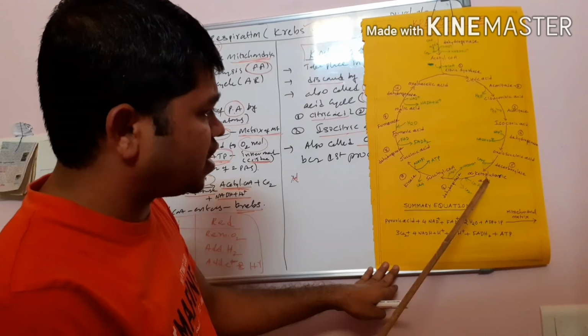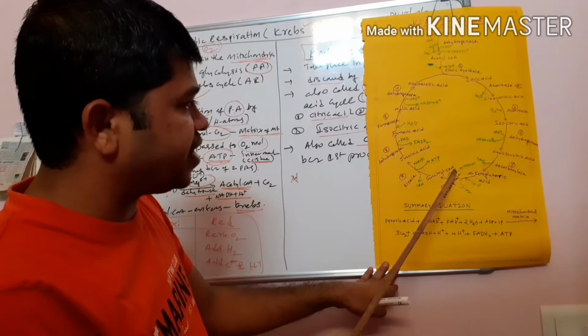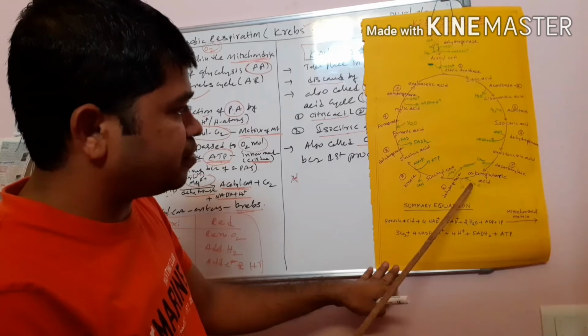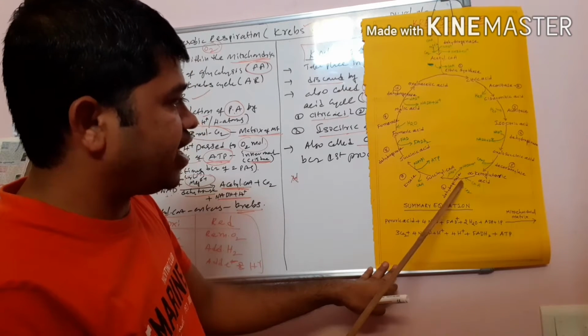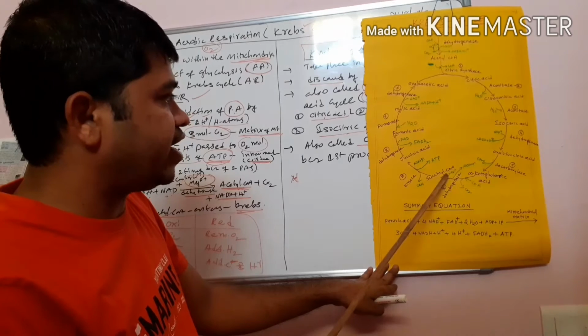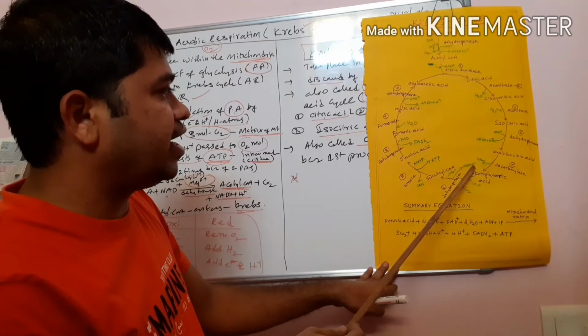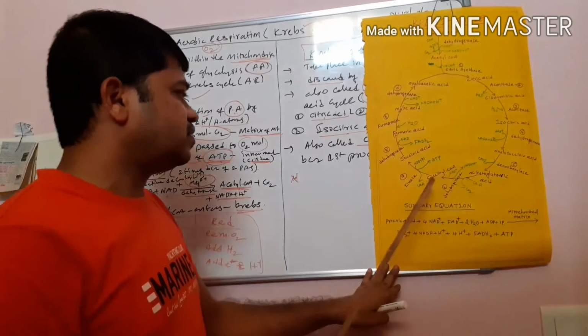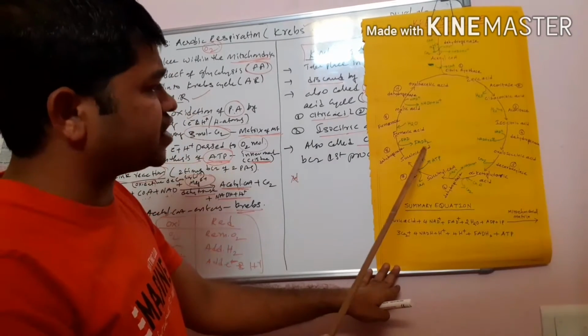Then alpha ketoglutaric acid is converted into what? Succinyl coenzyme A. That is why here there is addition of coenzyme A and removal of CO2. Again here the enzyme is dehydrogenase. That is why NAD plus is converted into what? NADH plus H plus. Then succinyl coenzyme A is converted into succinic acid.